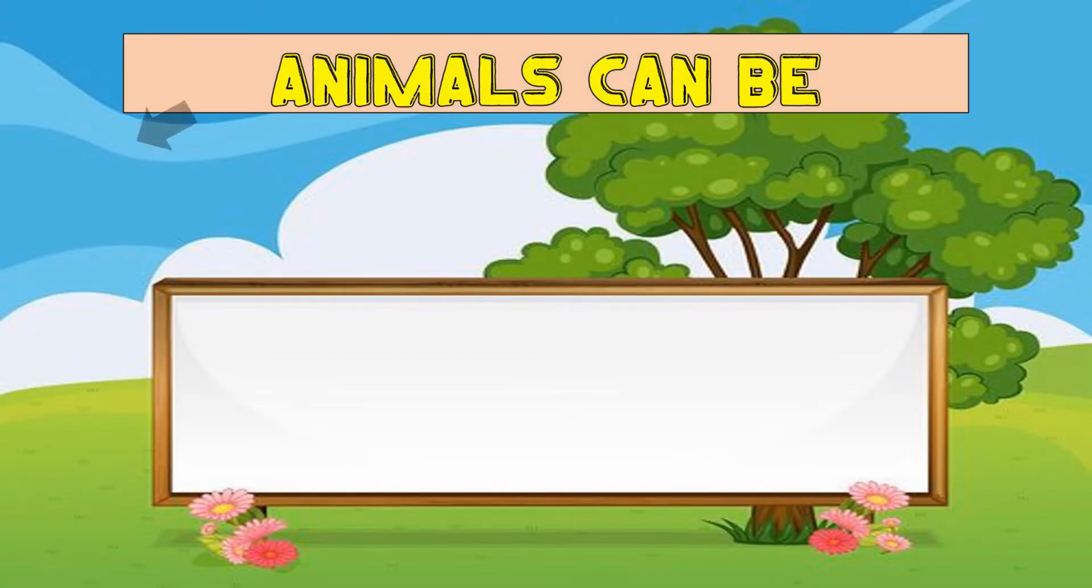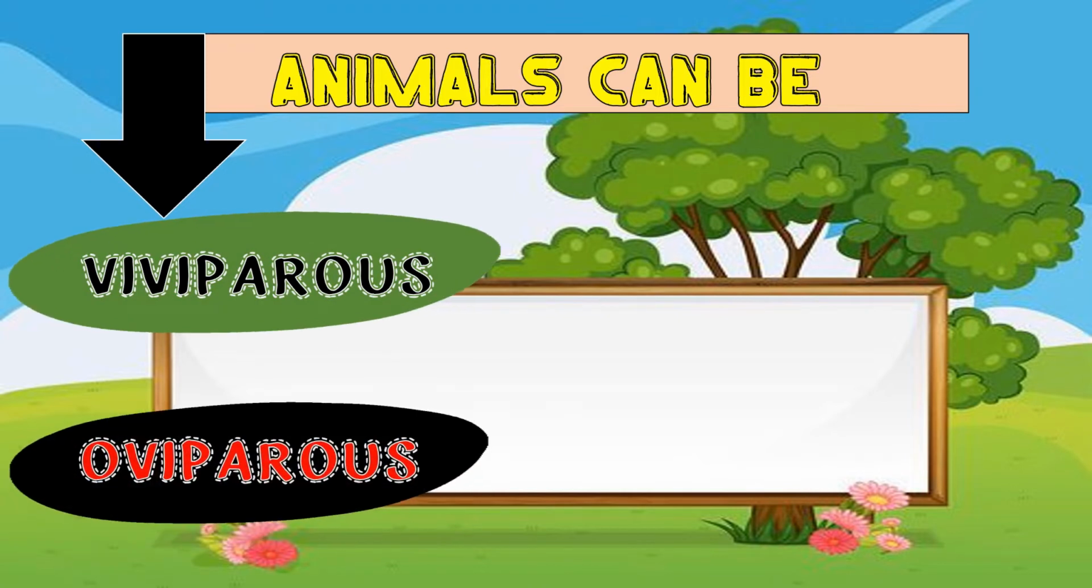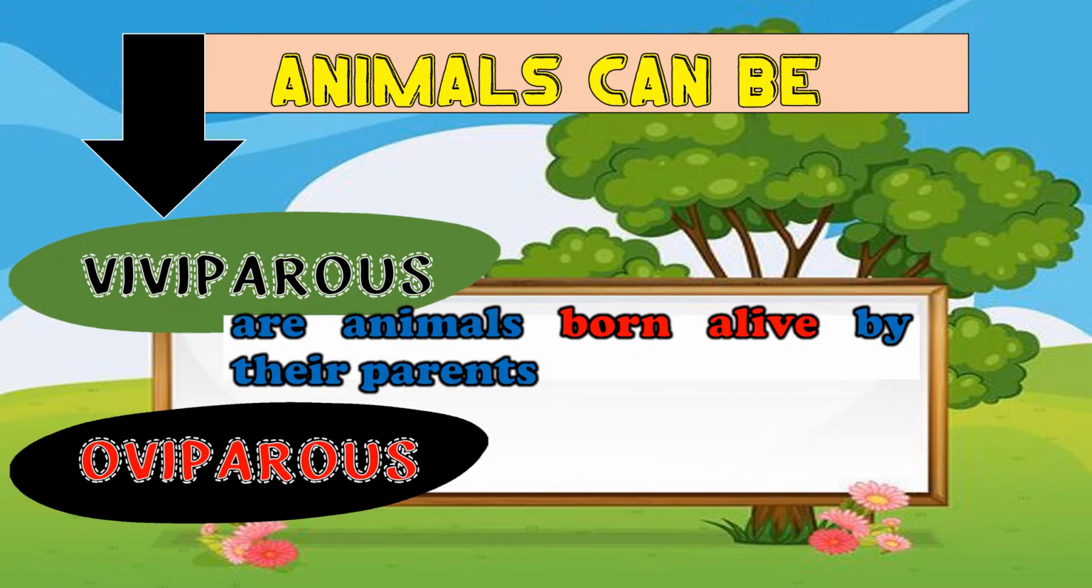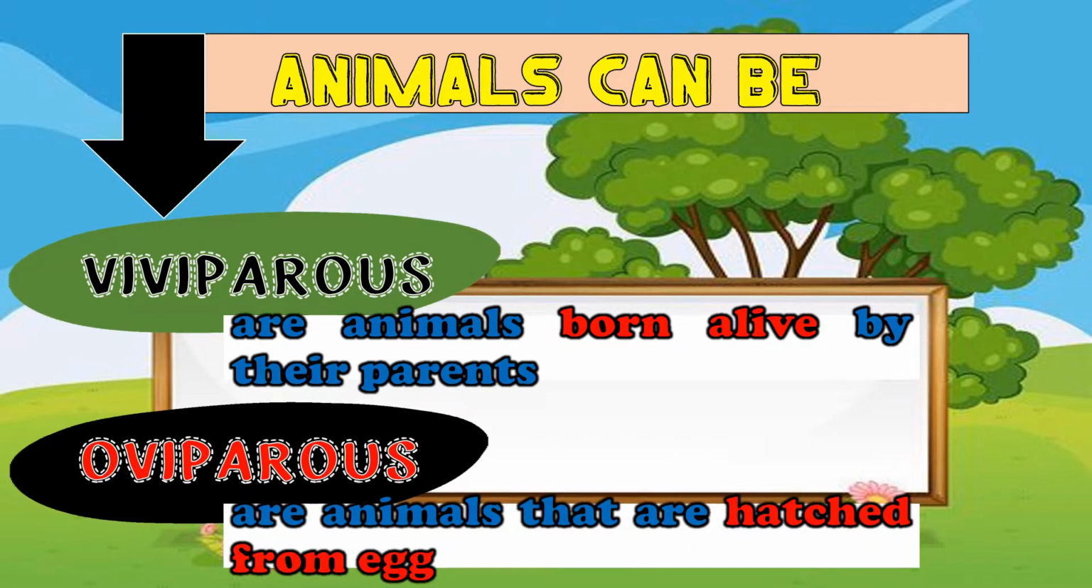Animals can be viviparous and oviparous. Viviparous are animals born alive by their parents, while oviparous are animals that are hatched from eggs.